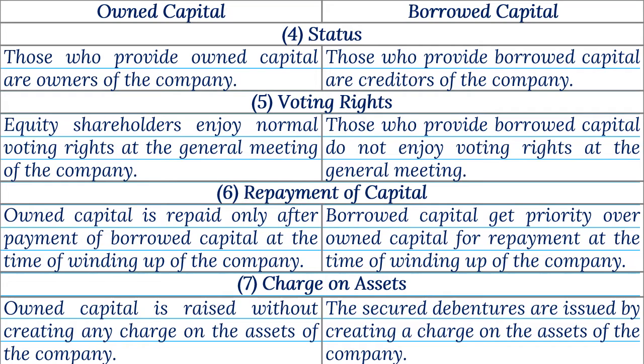Borrowed capital gets priority over the owned capital for repayment at the time of winding up of the company. 7. Charge on assets. Own capital is raised without creating any charge on the assets of the company. The secured debentures are issued by creating a charge on the assets of the company.